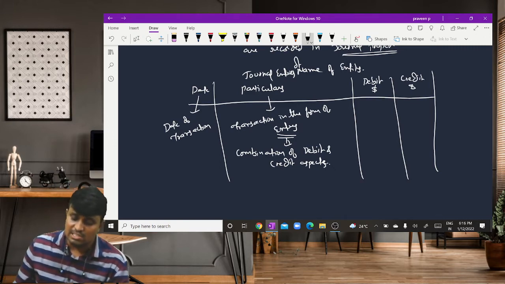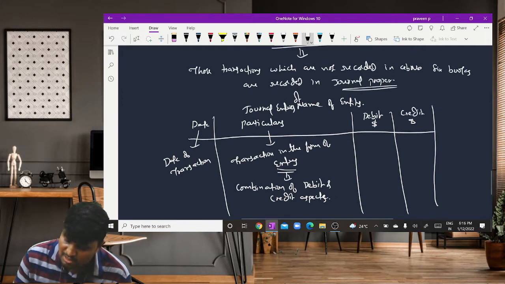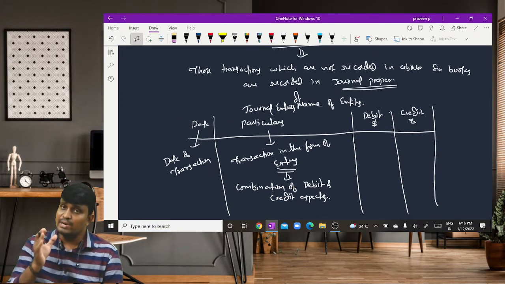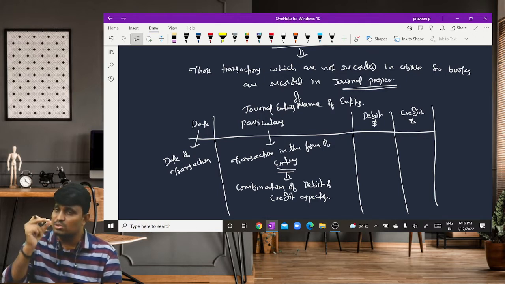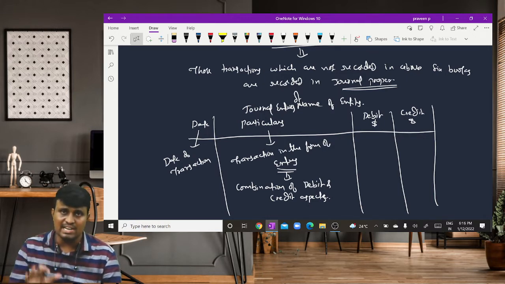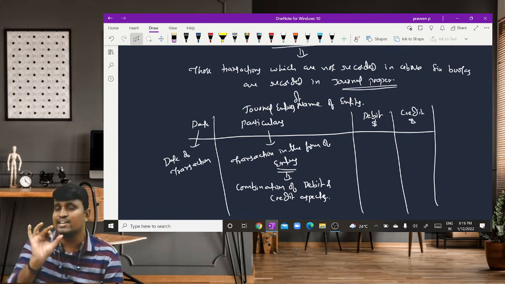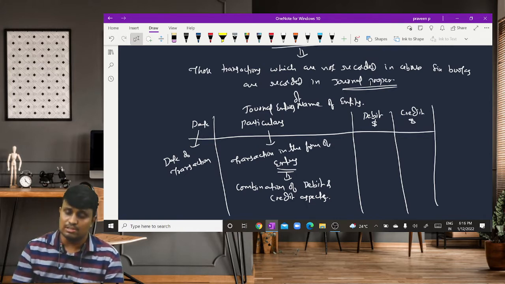The debit amount is recorded opposite to the debit aspect in the debit column, and the credit amount is recorded opposite to the credit aspect in the credit column.